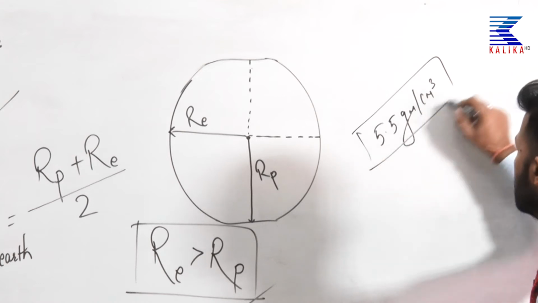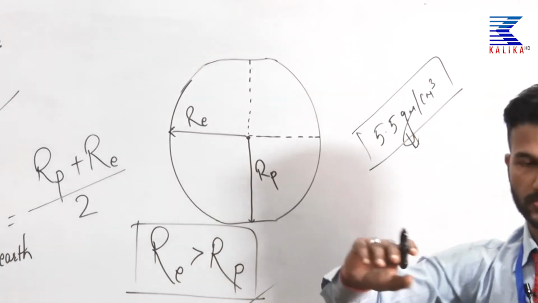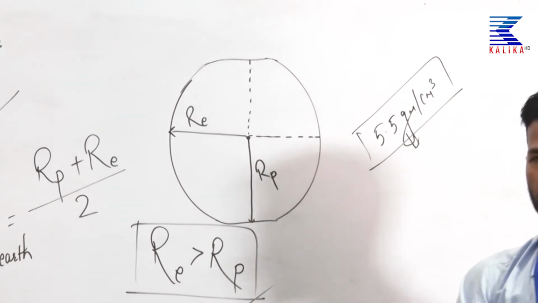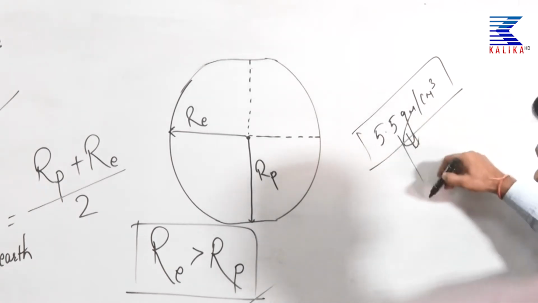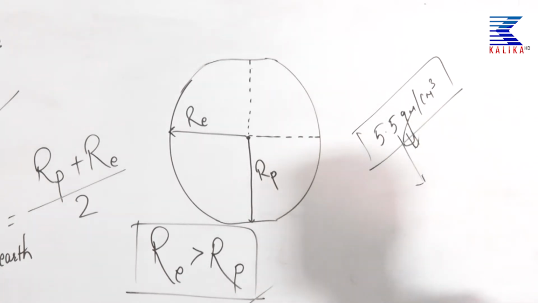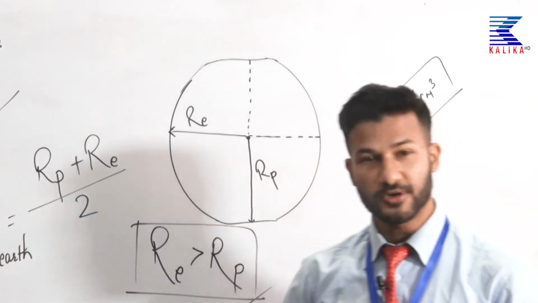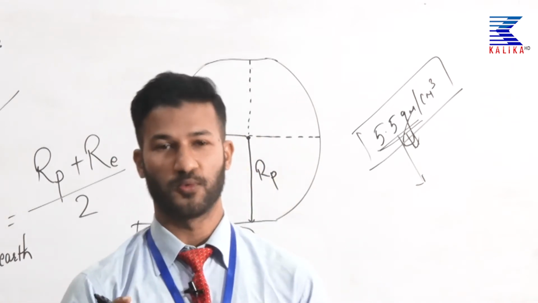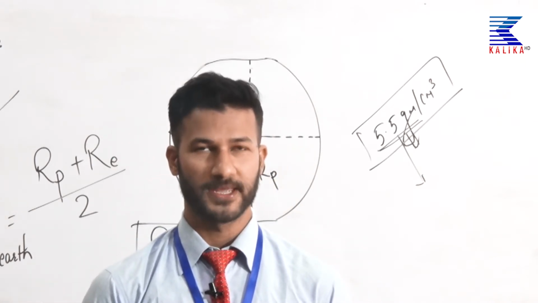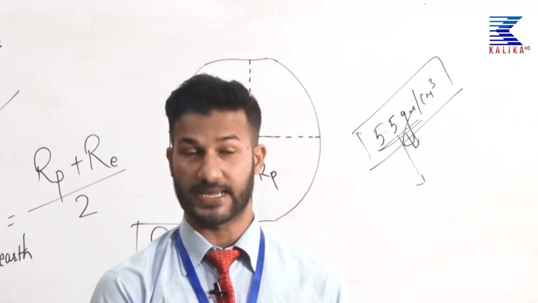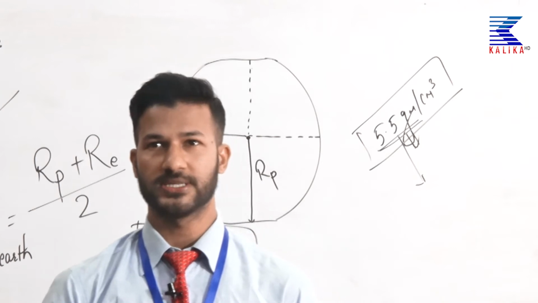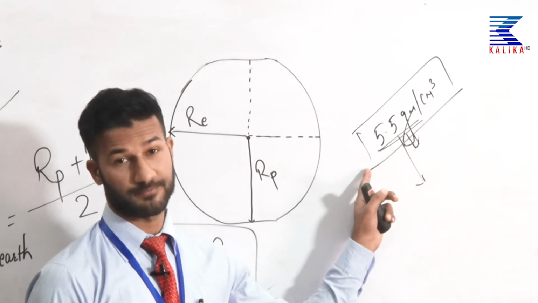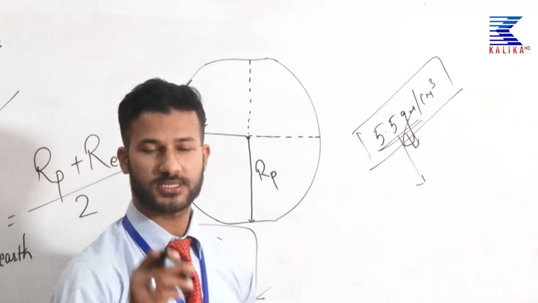It means if it is possible to put the earth sphere on a sea that is capable of holding earth, then earth would sink down in the sea, because its density is more than the density of water. You must know the density of water is 1 gram per centimeter cube. If we consider salty water like that present in a sea, maybe the density is a little bit more than 1, but never more than 5.5 gram per centimeter cube, meaning earth sinks in water.